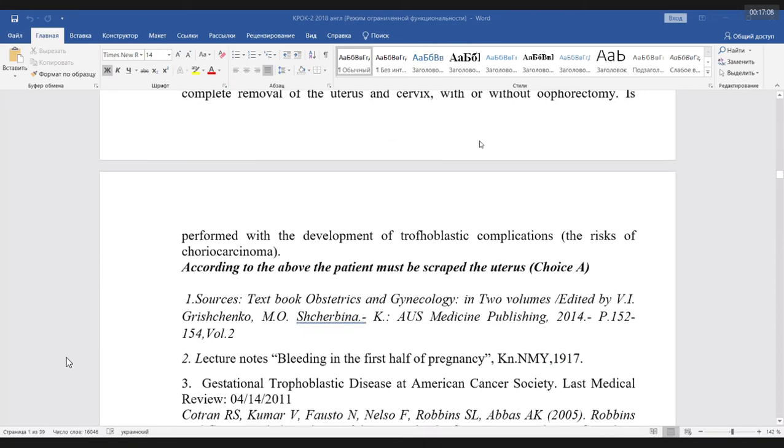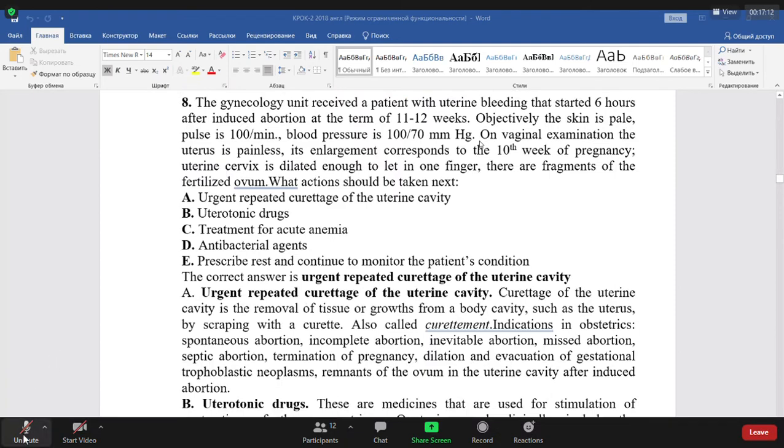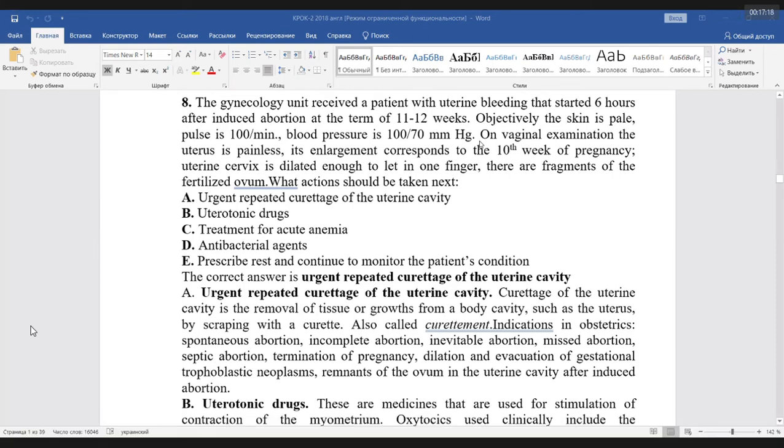Number 8. Mahanti, please read the test. The gynecology unit received a patient with uterine bleeding that started 6 hours after induced abortion at the term of 11 to 12 weeks.